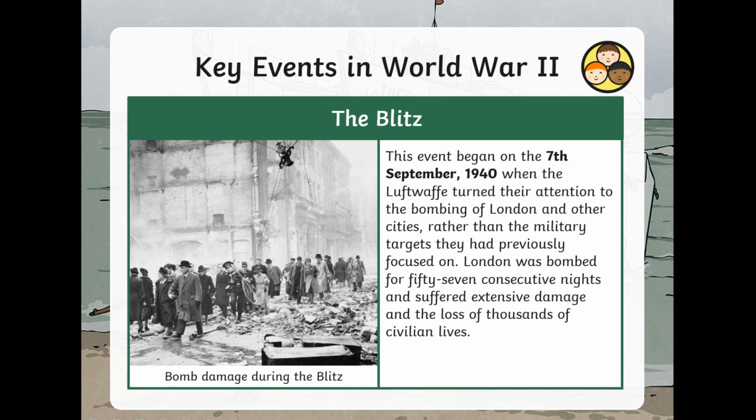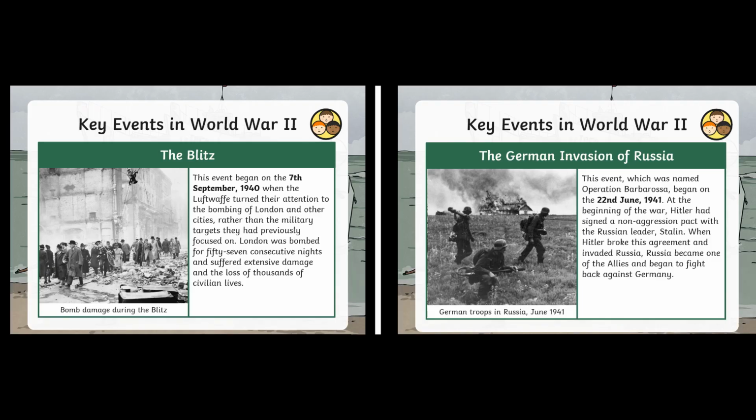How might this have made people feel? How might it have impacted the soldiers fighting and the people at home? How might this have changed lives? How might this have changed the war? Now let's jump from the Blitz, which started on the 7th of September 1940, to the German invasion of Russia, which began on the 22nd of June 1941. Think about this difference in time. How will you show this on your timeline?